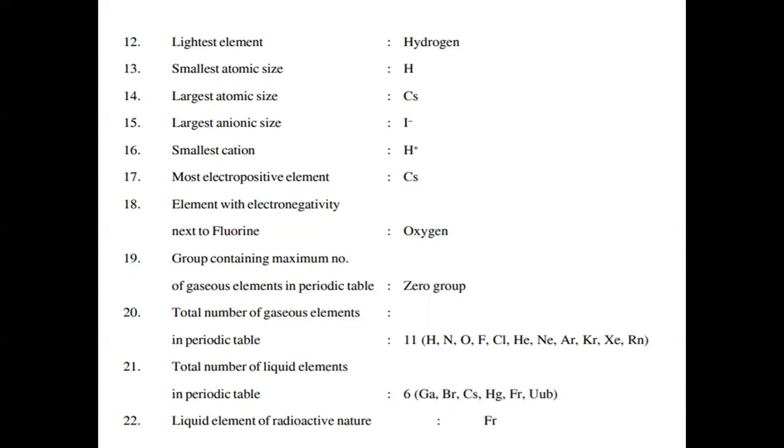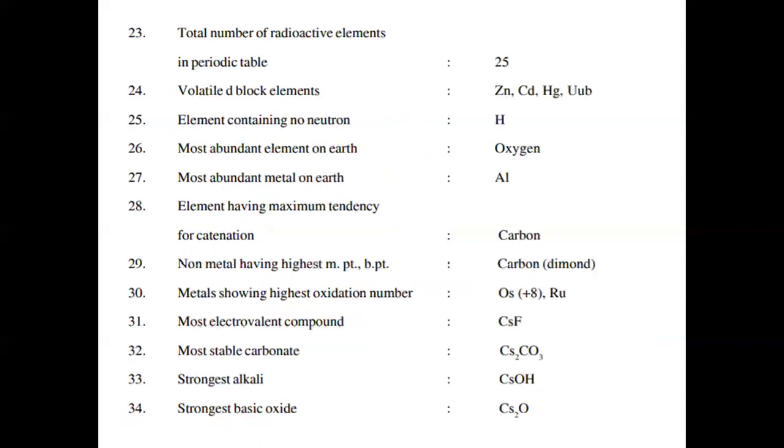Total number of liquid elements in periodic table, 6. Liquid element with radioactive nature, francium. Total number of radioactive elements in periodic table, 25. Volatile d-block elements, zinc, cadmium, mercury, and Uub. Element containing no neutron, that is hydrogen.